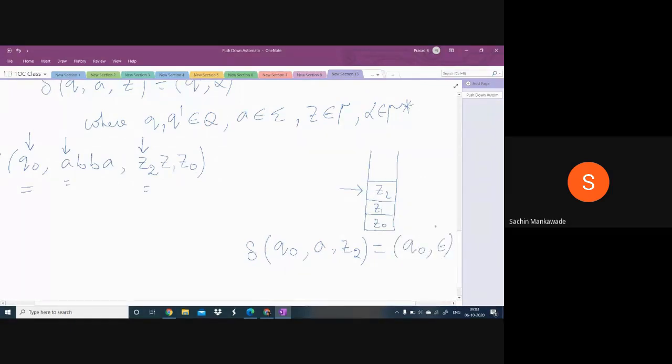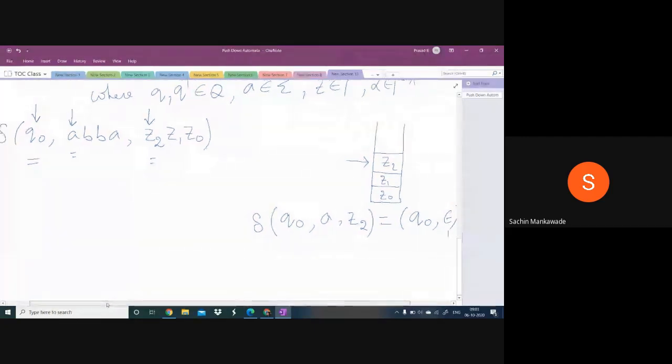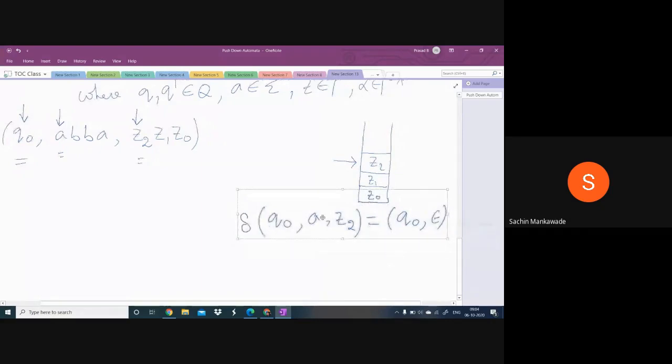Try to understand the meaning of the move. Don't think about why I'm writing, how I am writing. It is unnecessary to you. If a move is defined like this, Q0 comma, this is the move. This is the tool. You have the tool like this. So what is the meaning of this one?